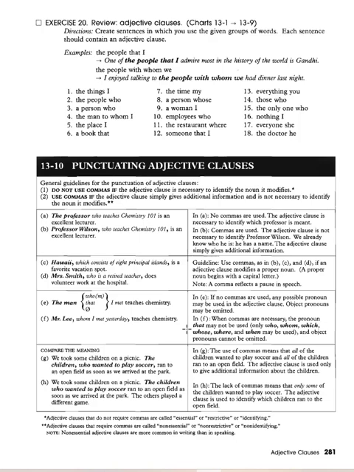We took some children on a picnic. The children, who wanted to play soccer, ran to an open field. So the use of commas means that all of the children wanted to play soccer and all of the children ran to an open field. The adjective clause is only used to give additional information about the children.